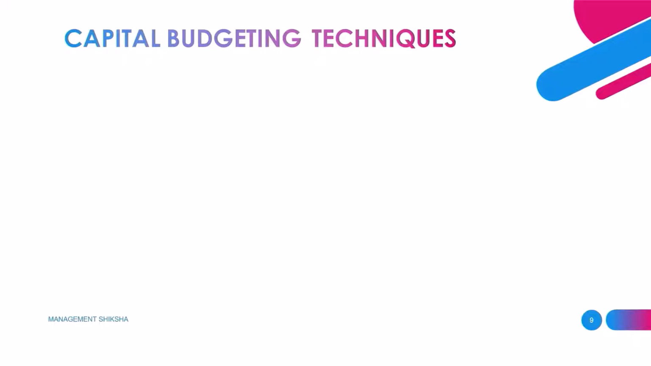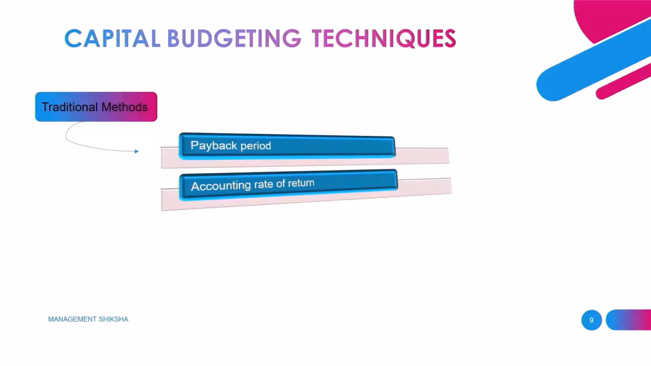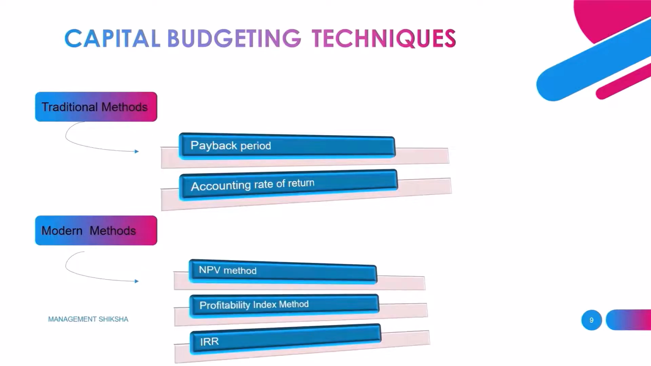In capital budgeting, the techniques are also called methods. There are different methods adopted for capital budgeting: the traditional method and the modern method. The traditional method is also called the non-discount method. It includes the payback period and accounting rate of return methods. The second is the modern method, also called the discounted cash flows method. It includes the net present value, profitability index and internal rate of return.